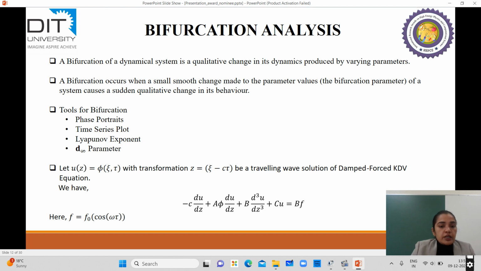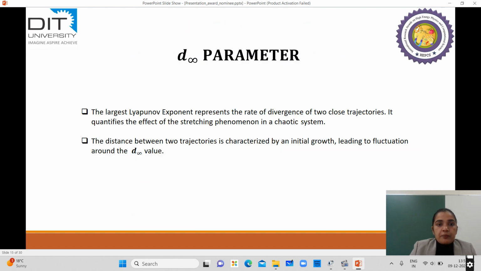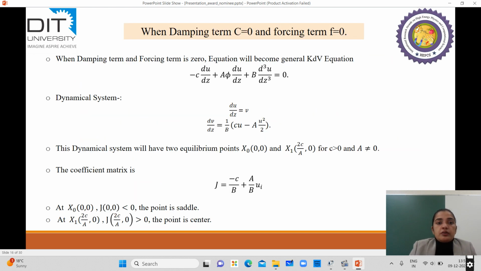Then we consider what will happen when there is no damping and no forcing term in the system. On that basis, we move towards some cases depending on these situations. In the first case, we consider that damping and forcing are both not present.